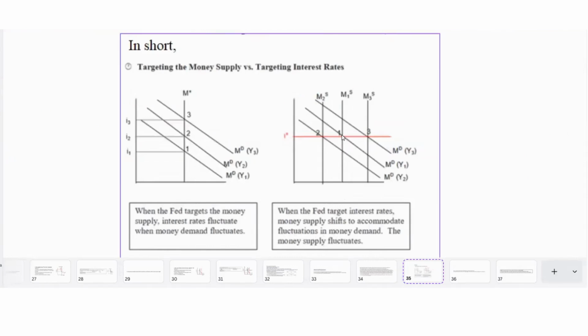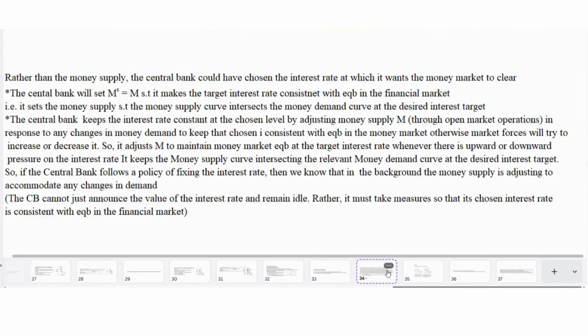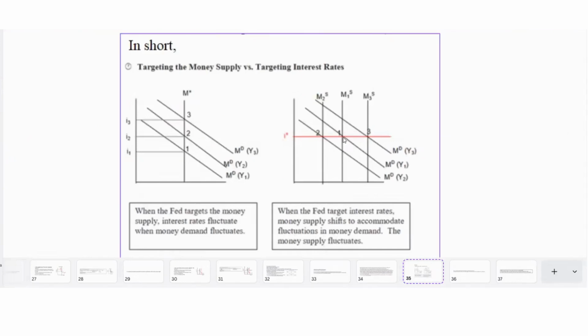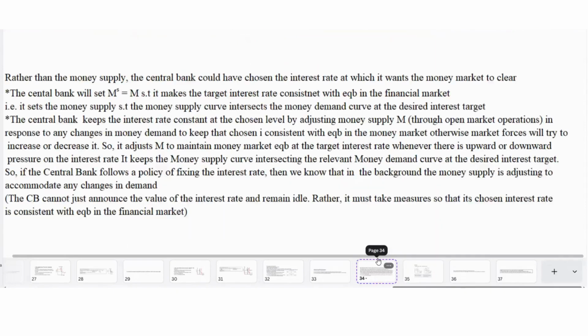We start at 1. If money demand were to increase to MD by 3, then it would increase the money supply to maintain money market equilibrium at I star. If we start at 1 and money demand were to decrease to MD by 2, then it would decrease the money supply to maintain money market equilibrium at I star. So in the background, it's always adjusting the money supply to accommodate any changes in money demand. If money demand were to increase, it would increase the money supply to keep money market equilibrium at I star. If money demand were to decrease, it would decrease the money supply to keep money market equilibrium at I star.